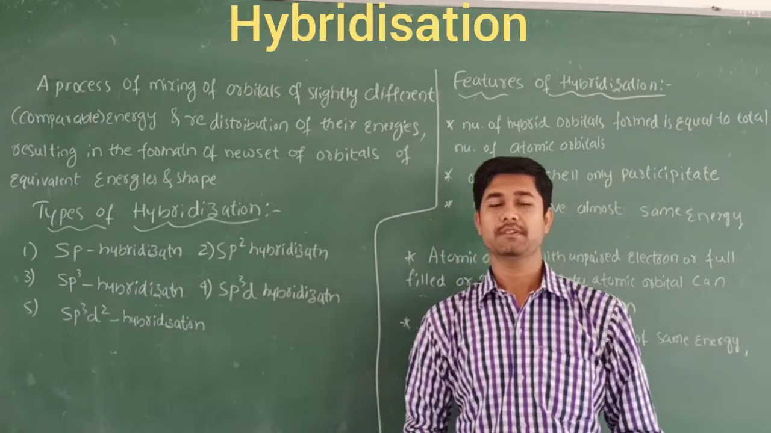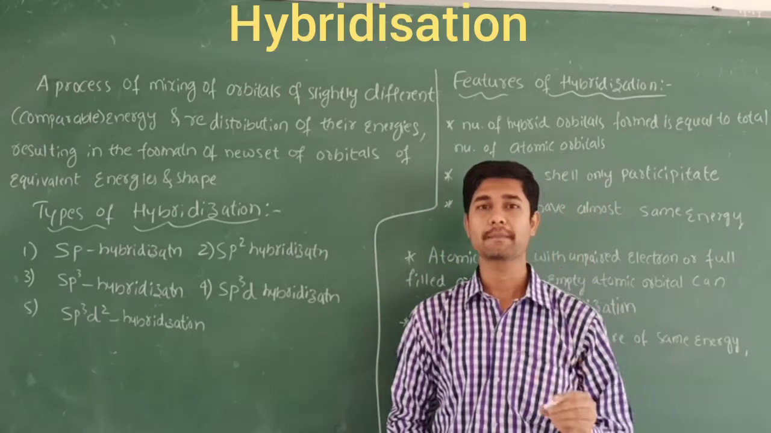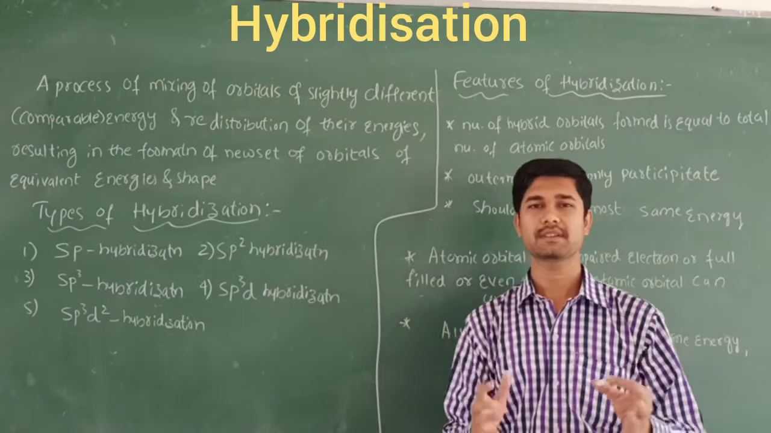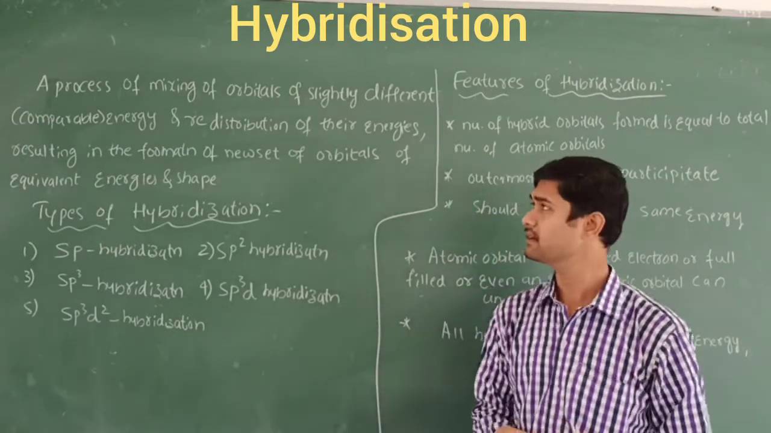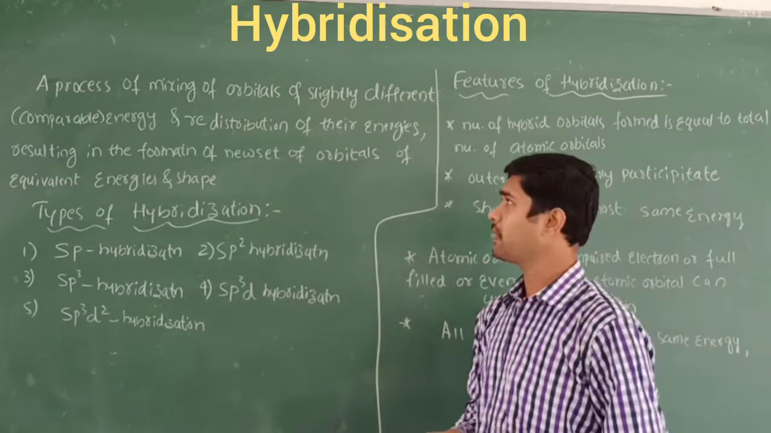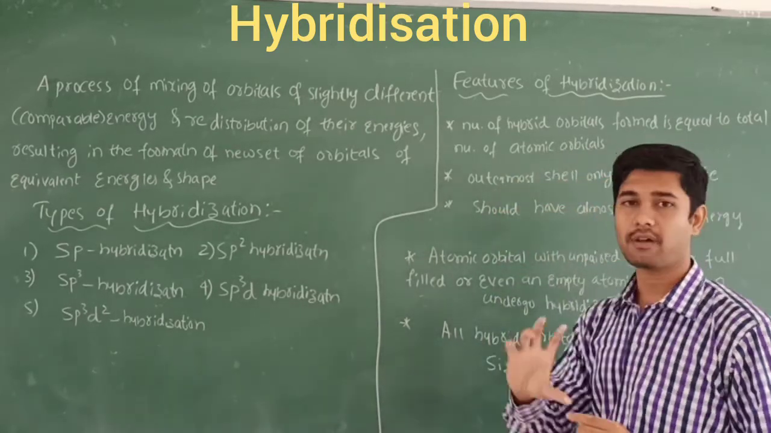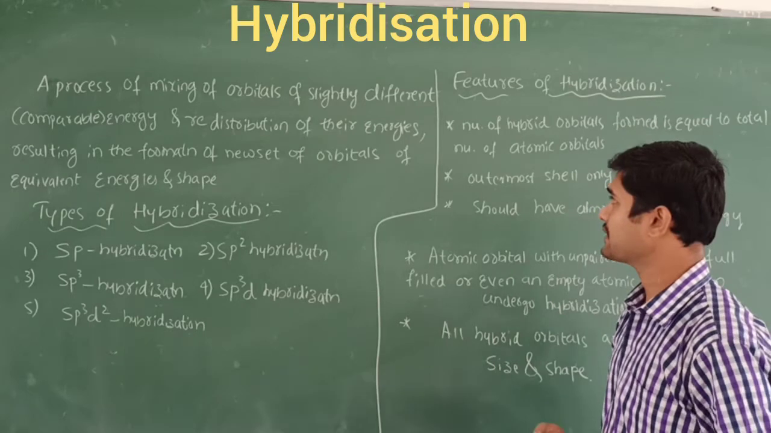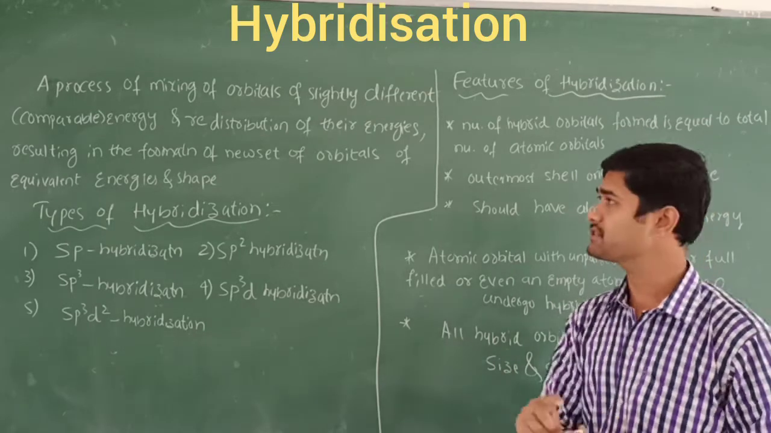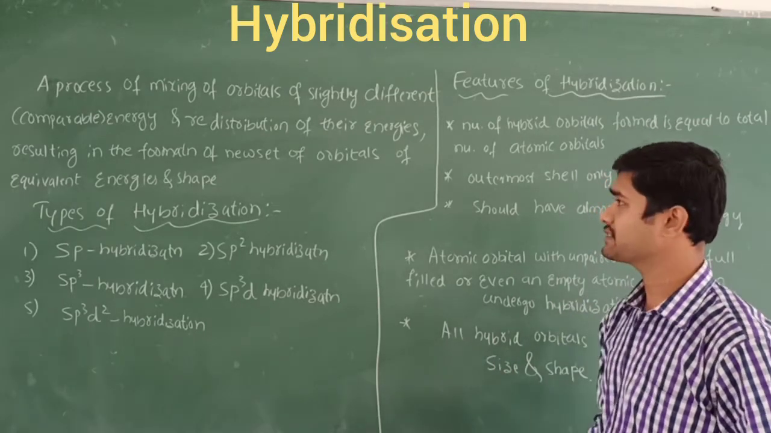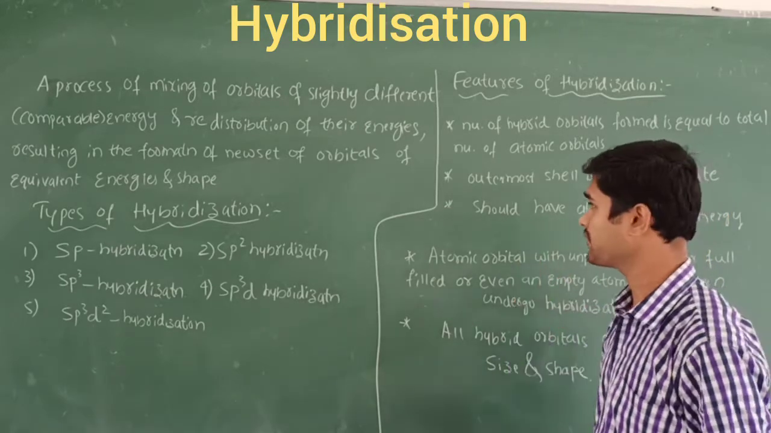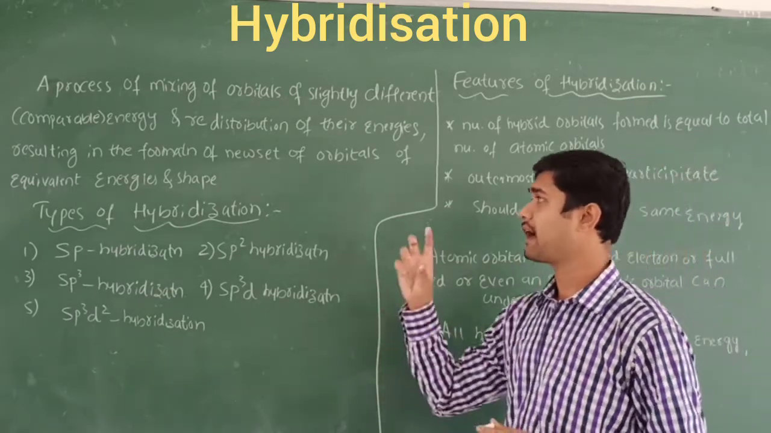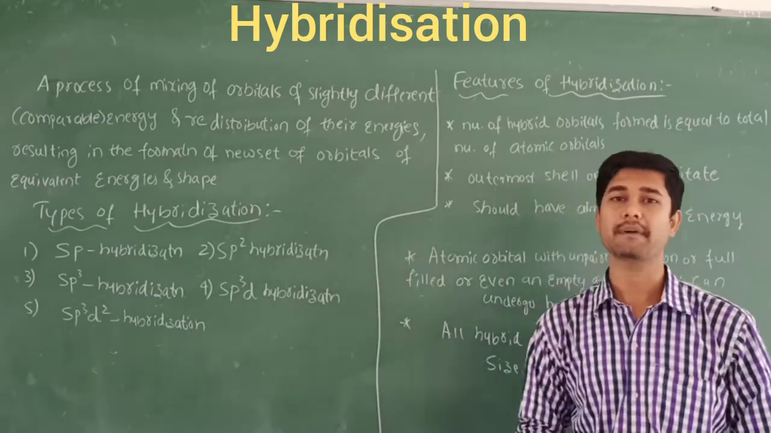Let's discuss an important concept called hybridization. Hybridization is the mixing of orbitals. In one word, we can put it like this. Let's take a definition here: the process of mixing of orbitals of slightly different or comparable energies and redistribution of their energies, resulting in the formation of a new set of orbitals of equivalent energies and shape. So that is called hybridization.